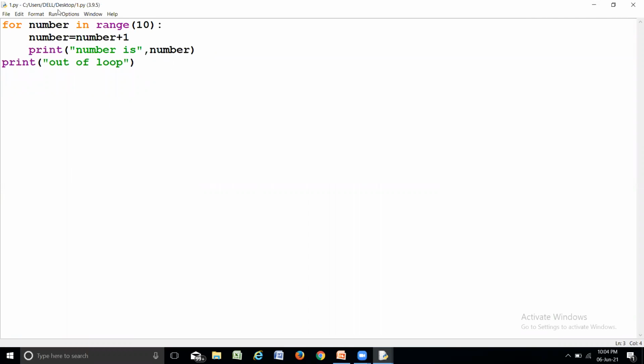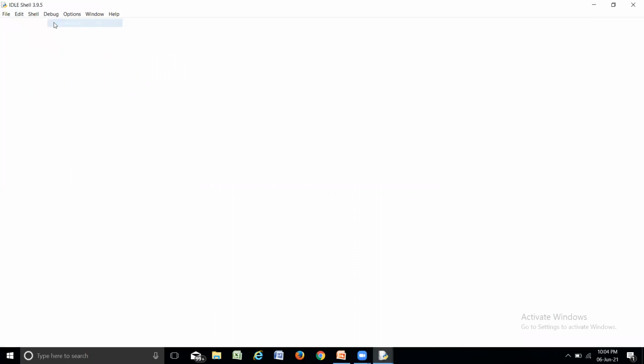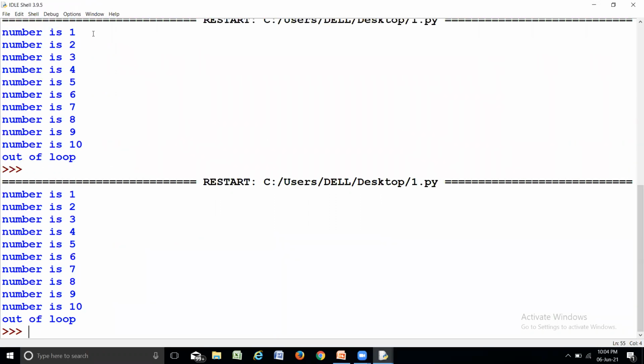And run the program, you will see that the output is going to be the same. See the output: this is the output produced earlier, and this is the output after removing that pass statement and condition. The output is the same. That means you just put a delay with that condition testing and pass statement. Otherwise, there will be no impact on the output of the corresponding loop produced. Okay, so that is how the pass statement is used.